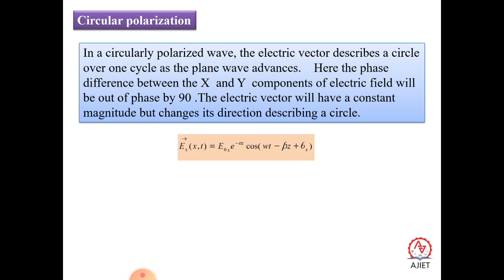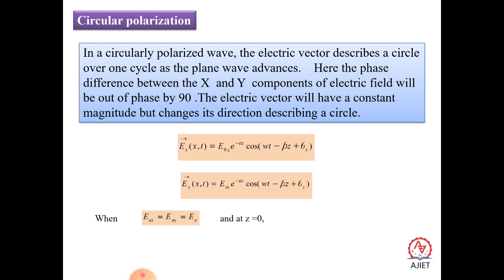The equation is given by Ex of t equal to E naught x e to the power minus alpha z cos of omega t minus beta z plus theta x, and similarly the y component, as we studied earlier, Ey of t equal to E naught of y e to the power minus alpha z cos of omega t minus beta z plus theta y.